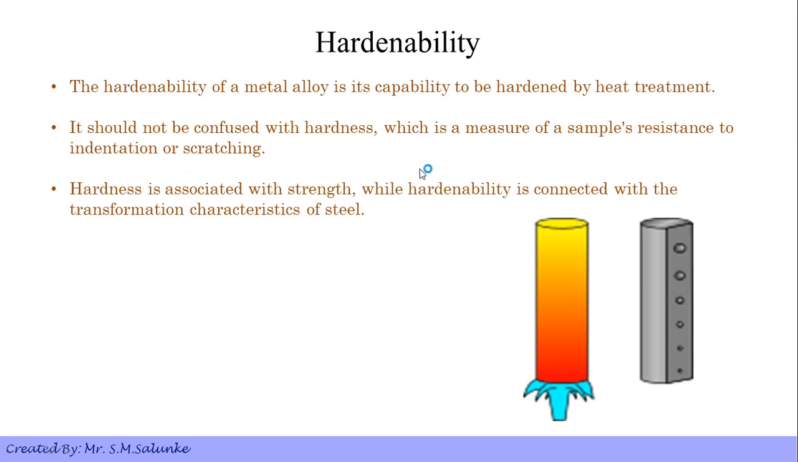So hardness is a measure of a sample's resistance to indentation or scratching. As we have discussed, hardness is a measure of a sample's resistance to indentation or scratches, but hardenability deals with the hardening of a material using heat treatment. Hardness is associated with strength, while hardenability is connected with the transformation characteristic of a steel. So in case of hardness it describes the ability to resist scratches, and in case of hardenability it describes the transformation characteristic of a steel or a metal.